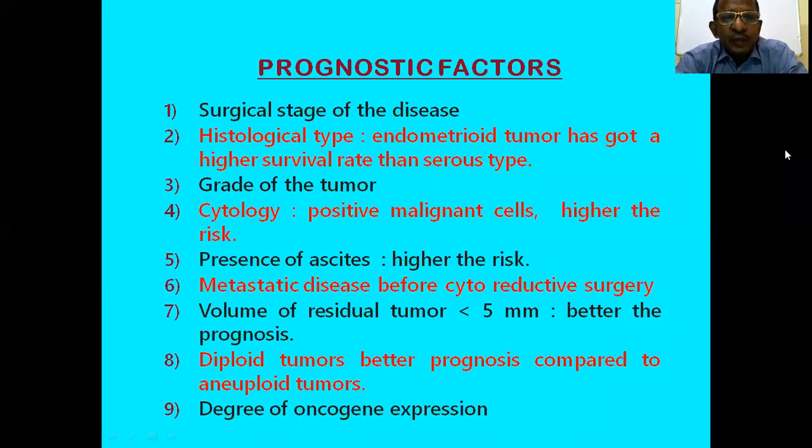Then the grade of the tumor: if it is grade 1, well differentiated, the prognosis is good, than that of grade 3, which is poorly differentiated, so prognosis is bad.